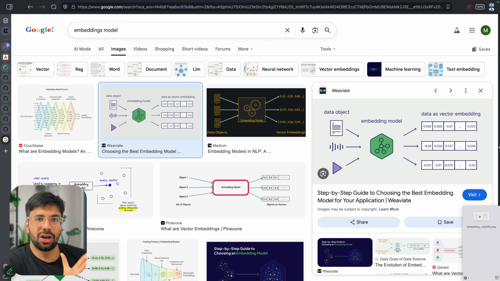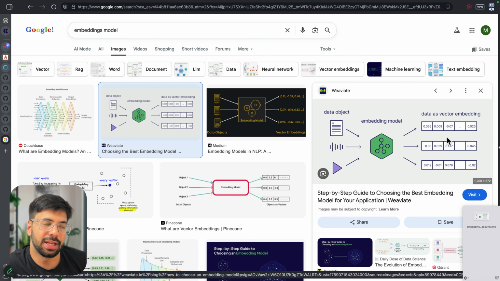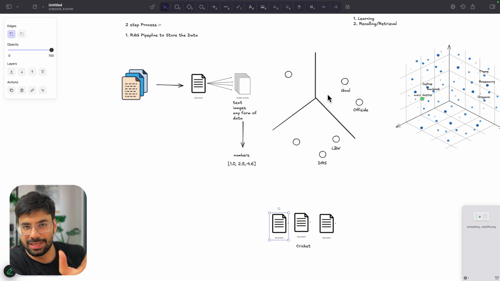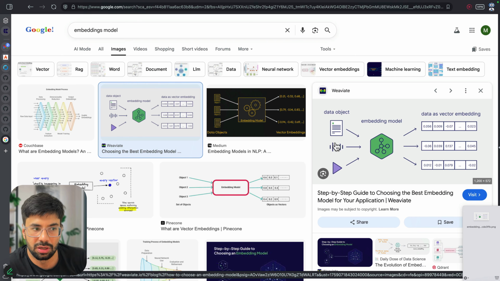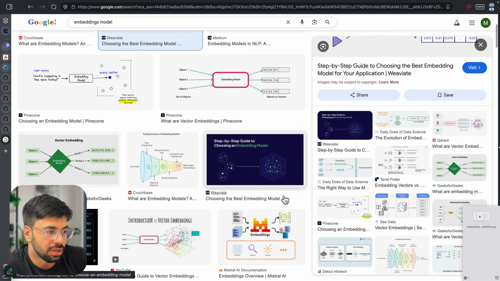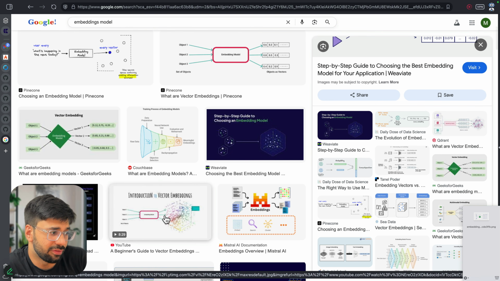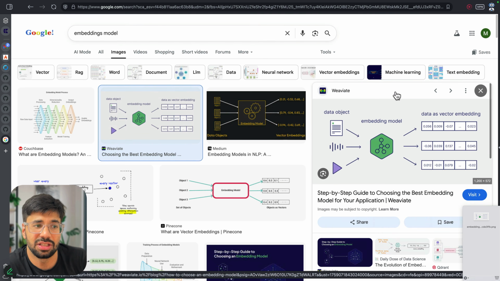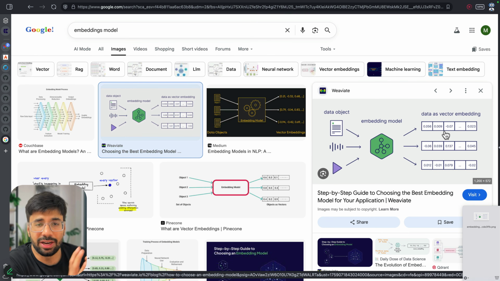If similar data has similar embeddings, then when I create a graph, or let's say this 3D or N-dimensional kind of diagram, we can surely say that things which are closely related to each other will come close to one another because they have similar numbers. When we plot these vectors, similar vectors will come close to each other.